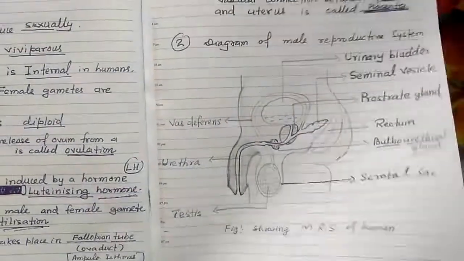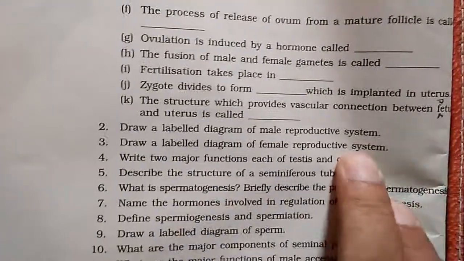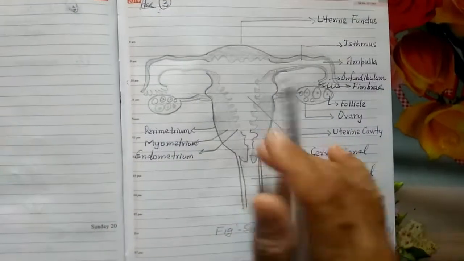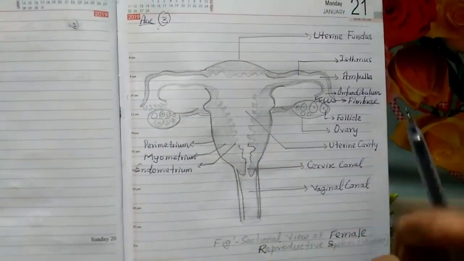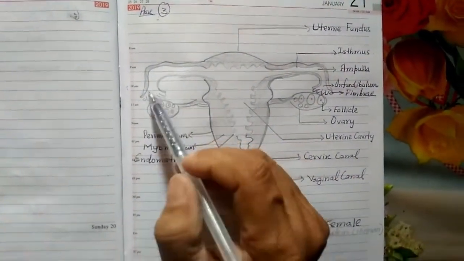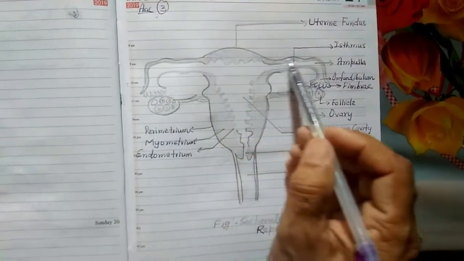Question number 3, again the female reproductive system. Draw a labelled diagram of the female reproductive system. It is very easy to draw. You make a funnel-like diagram. First of all, you draw an outline like this.